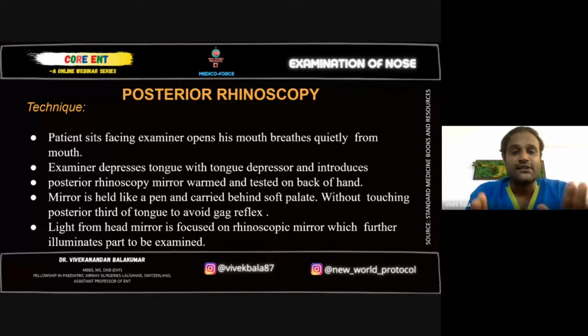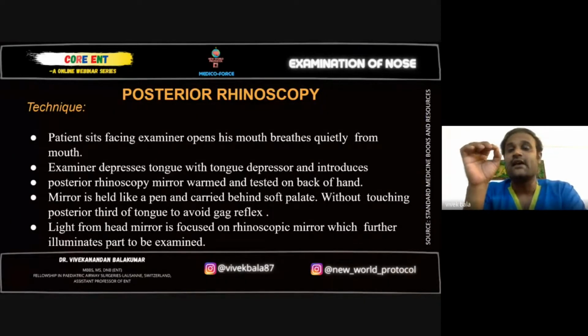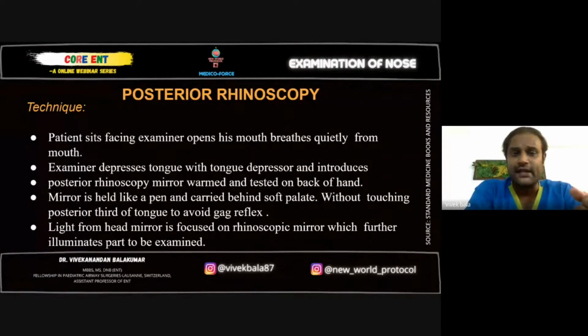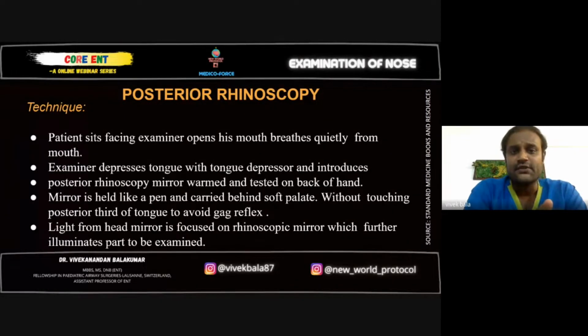So once the patient is sitting in front of you, ask him to open the mouth, and using a tongue depressor, depress the tongue, and slowly introduce the post-nasal mirror after defogging. Defogging can be done with the patient's own buccal mucosa. The saliva present there will defog the mirror, or you can use a flame, or some heat, or you can use solutions such as Savlon, which will defog the mirror so that when the patient is breathing, the mirror won't be fogged.